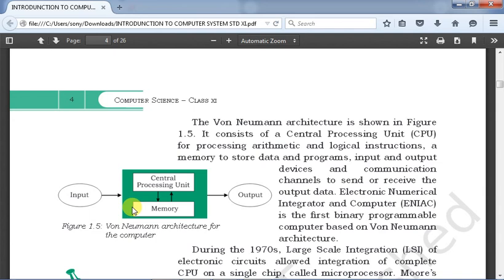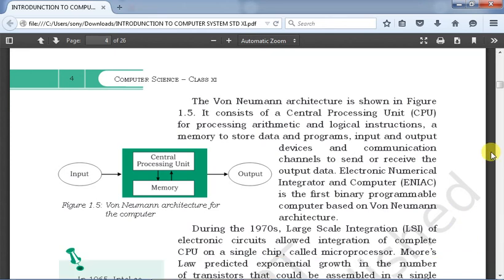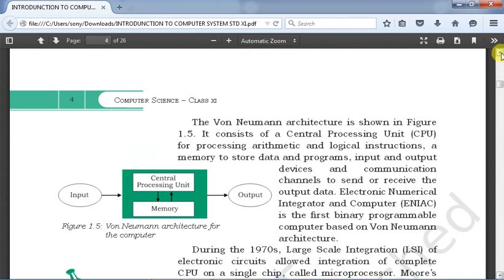In the von Neumann architecture, you can see it consists of a central processing unit for processing arithmetic and logical instructions, a memory to store data and programs, input and output devices, and a communication channel to send or receive the output data. The Electronic Numerical Integrator and Computer is the first binary programmable computer based on von Neumann architecture. So this concept has been used, and till now we are using this particular concept. That is called von Neumann architecture.